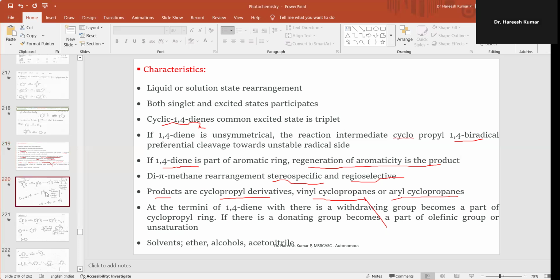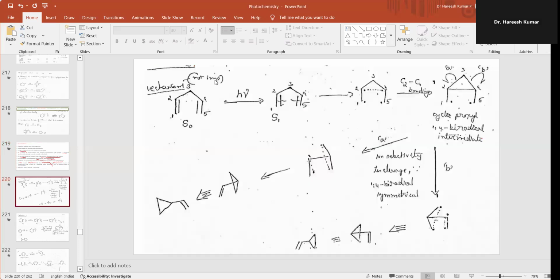So let's look into the mechanism. Here is the mechanism for 1,4-diene. This 1,4-diene is in the ground state, S0 indicates the ground state. On irradiation, it will give you the singlet. When it is singlet, this pi bond and this pi bond undergo cleavage, with a probable bond formation between C2 and C4. That means a cyclopropyl moiety is formed, and the obtained one is a 1,4 biradical. This 1,4 biradical is the key intermediate.